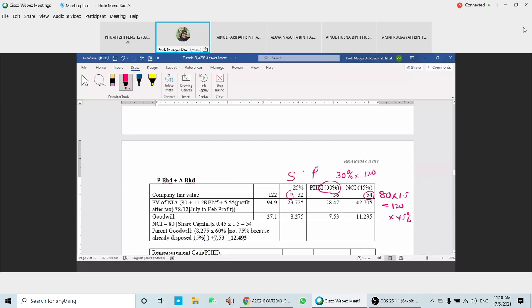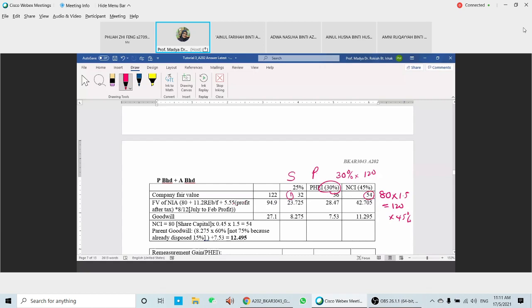Okay, now going to find the fair value of net identifiable assets. So for net identifiable assets, you have 80 plus 11.2. 11.2 here is the RE brought forward. And then 5.5 here is a profit.